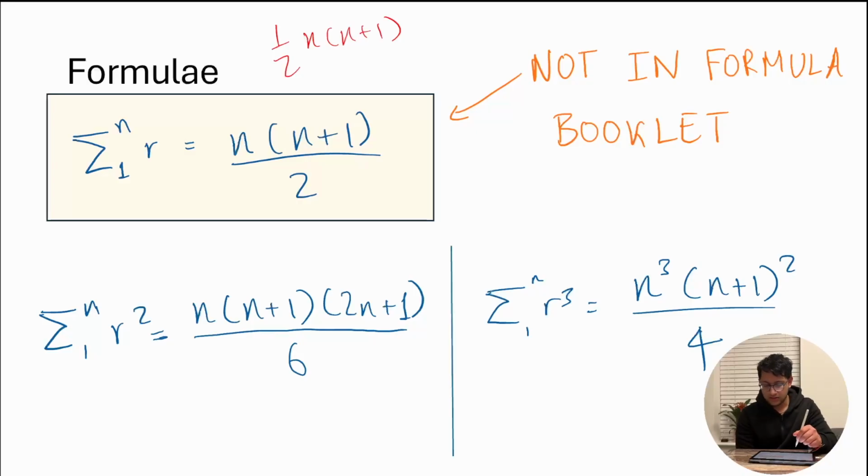The summations of r squared and r cubed are in your formula booklet. You don't have to remember them, but it's good to know, because a lot of people do forget to check their formula booklets. The sum of r squared is n plus 1 times 2n plus 1 over 6, and the sum of r cubed is n squared times n plus 1 all squared over 4.